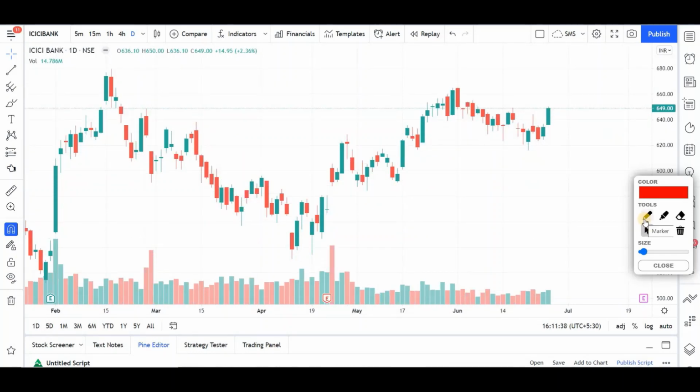Next stock on my list is ICICI Bank. You can clearly see a similar structure. Now you would be able to identify the structure. So clearly you can see a higher low here, moved up, came down, moved up, came down, and then started to move up, right? So this is again a very similar structure. So always pay attention to higher highs, higher lows. That's all. And you should be looking for a trade opportunity whenever you get an opportunity.